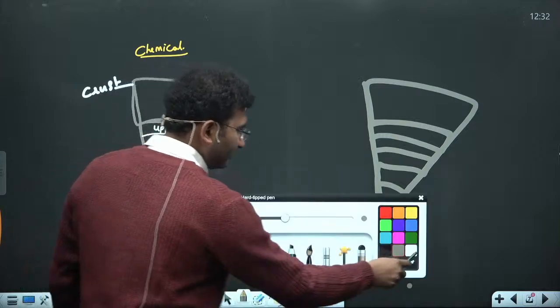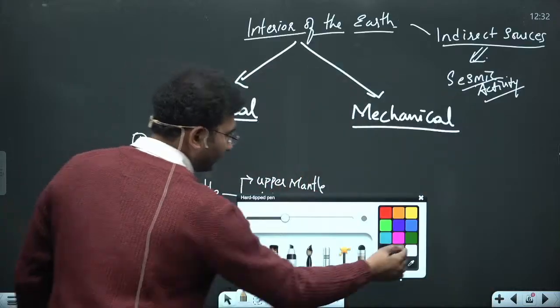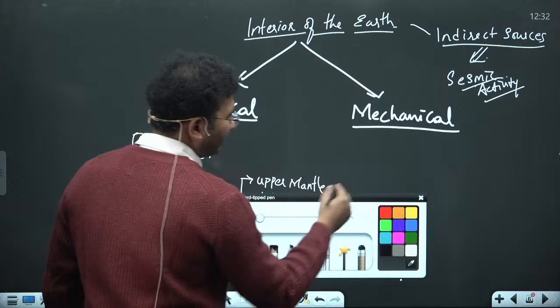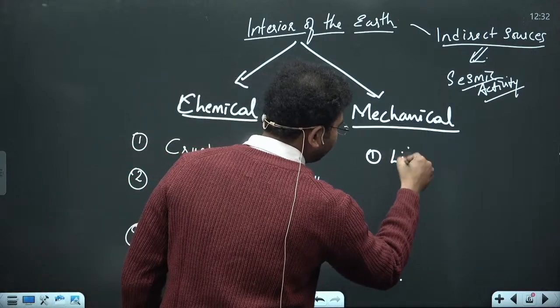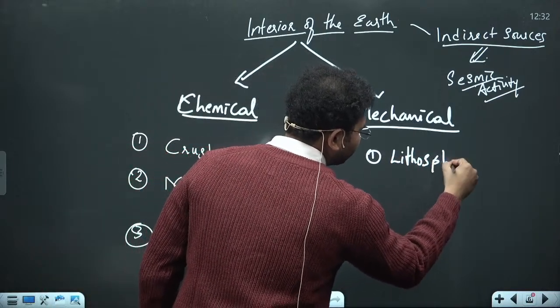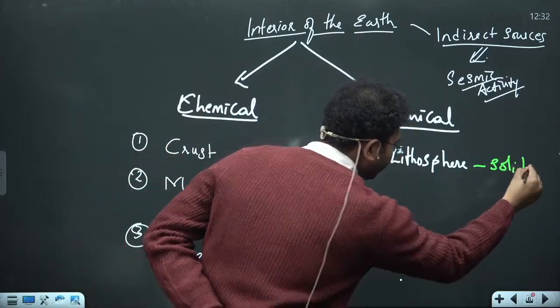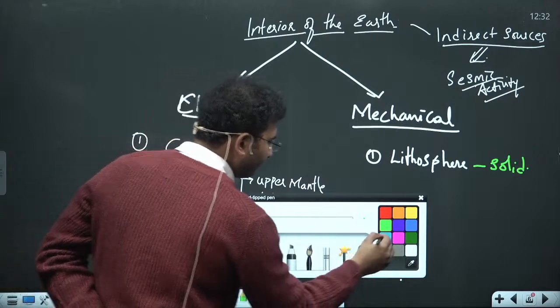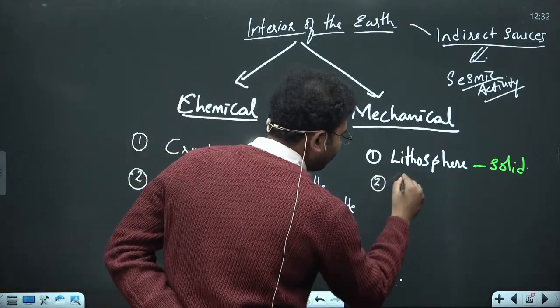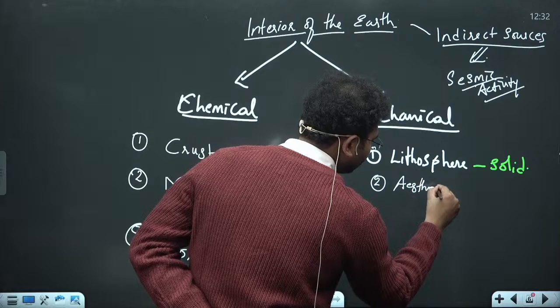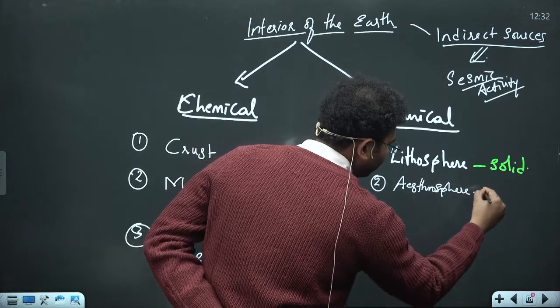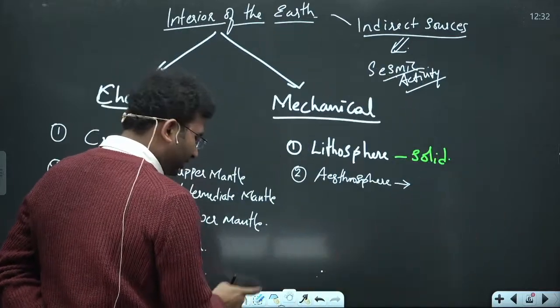On the mechanical side, the classification is like this. The topmost layer is not called the crust, but the topmost layer is called the lithosphere. So this lithosphere is solid in nature. Okay? And then you have the asthenosphere. This is neither solid nor liquid.